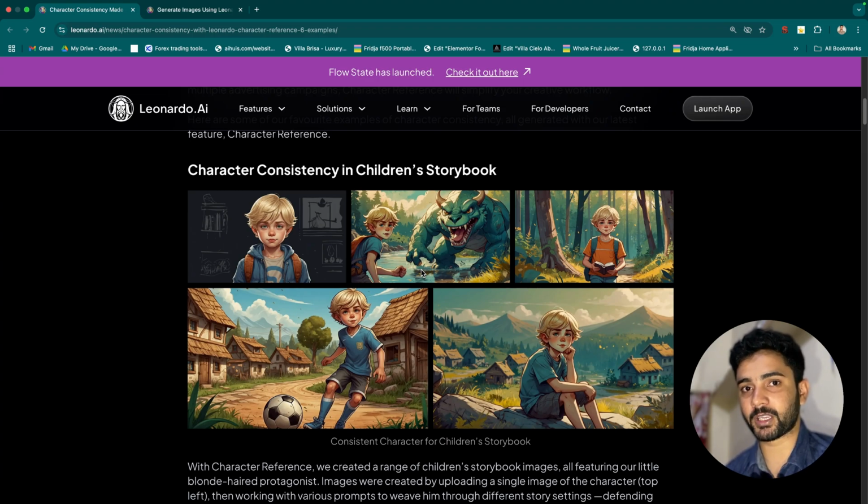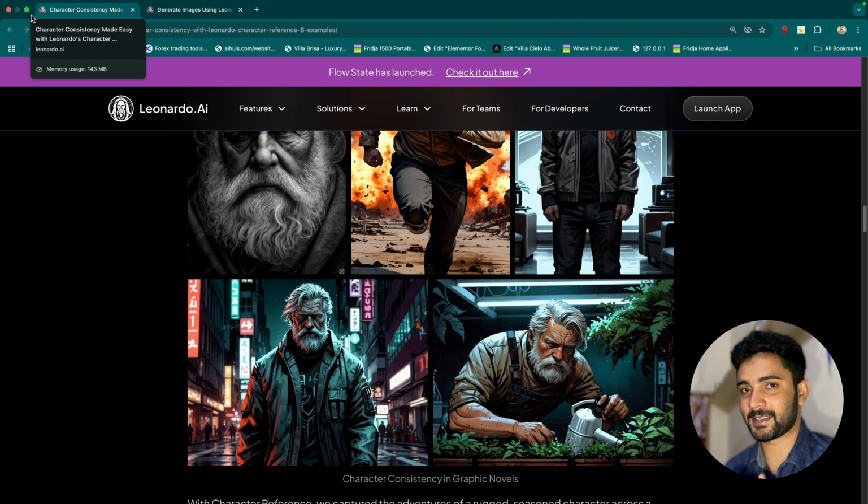So for example, if you're working on a stories based website where you generate children's stories, or you're trying to create a different sort of apps that requires you to generate consistent characters, it's hard to do it with OpenAI models, most of the models available online. So without further ado, let's get started.